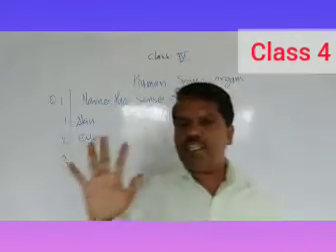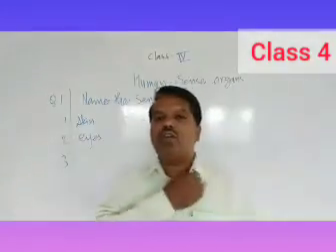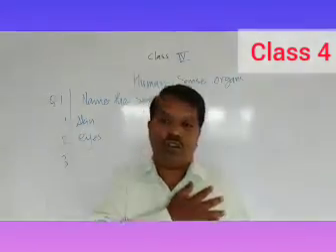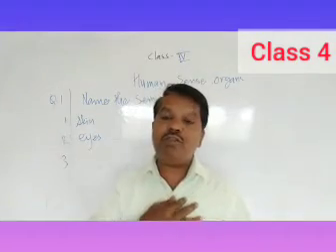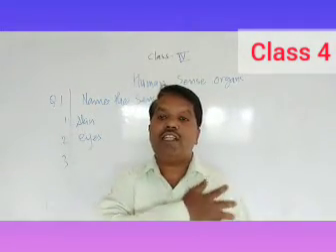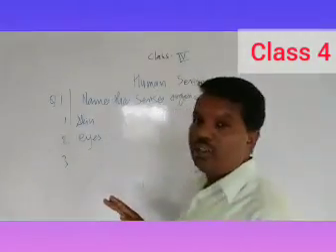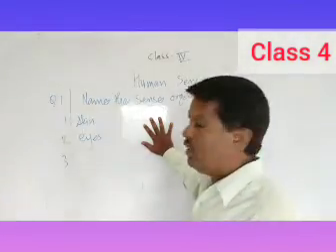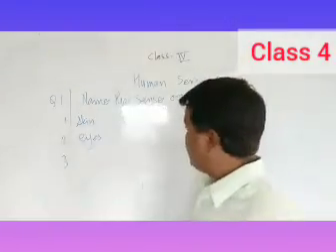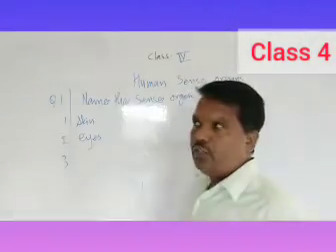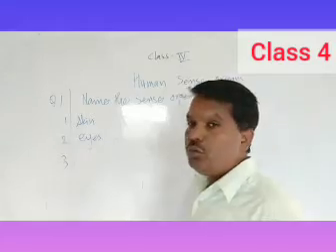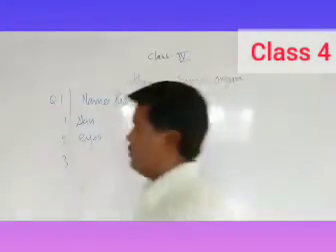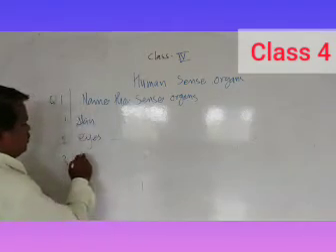Third one, to check whether the cloth is smooth or not. This is a cloth, a shirt. You have to check whether it is smooth or not. How will you feel it? You will touch the cloth. If I ask you to identify whether this board is smooth or rough, you will not see it or hear it. You will touch it. That is the skin. So the third answer is also skin.